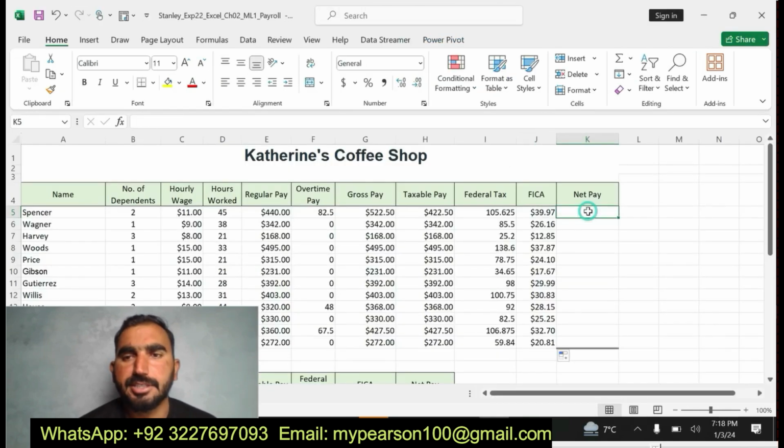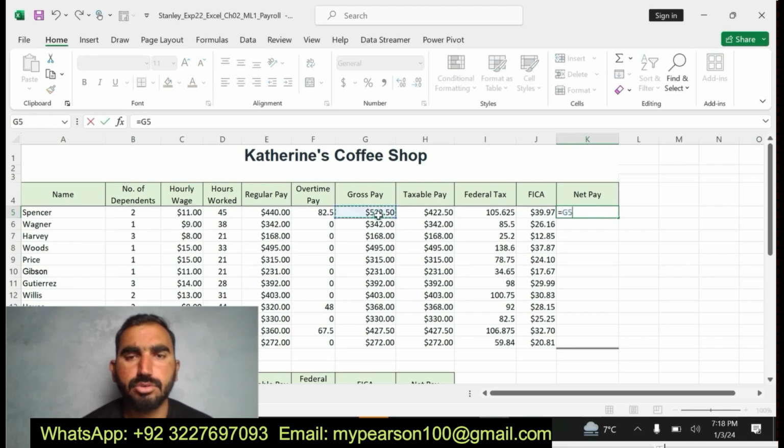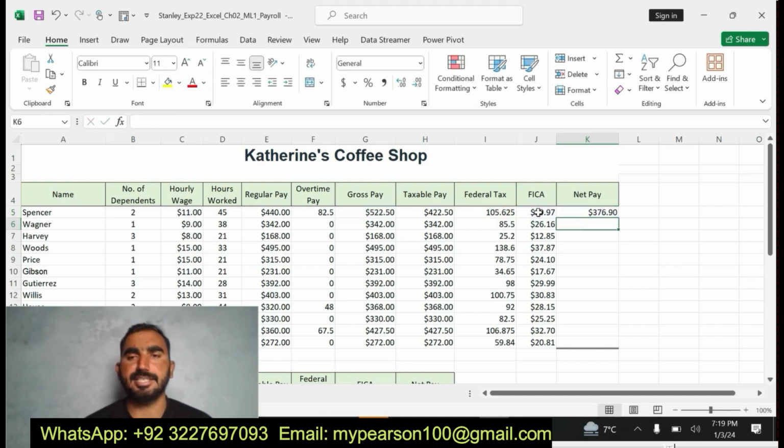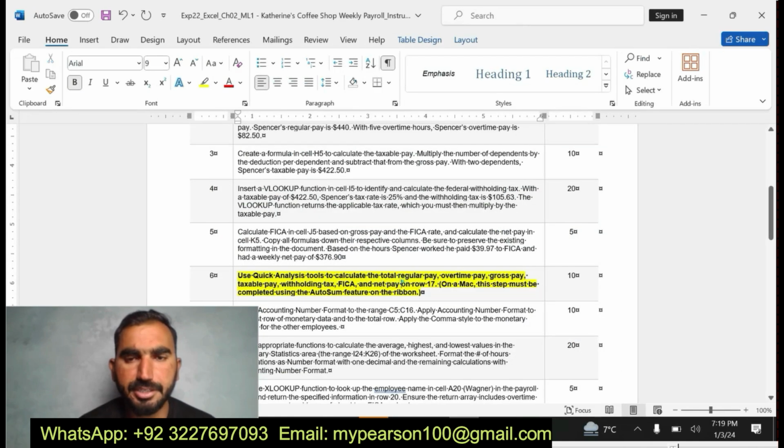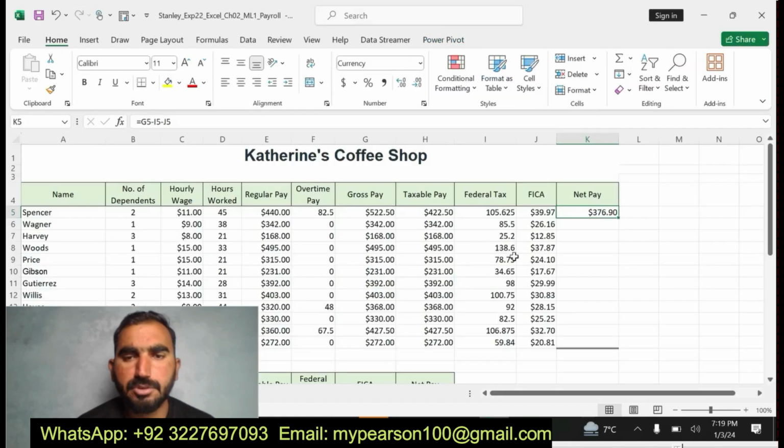Now I'm going to find the net pay. Here it is equal to gross pay, that's G5, minus federal tax, that is I5, then minus the FICA. I find the net pay value, 376.90. I already found it and filled the formula. Now I'm going to complete the formula by using the fill handle. I have found the value for my remaining cells.